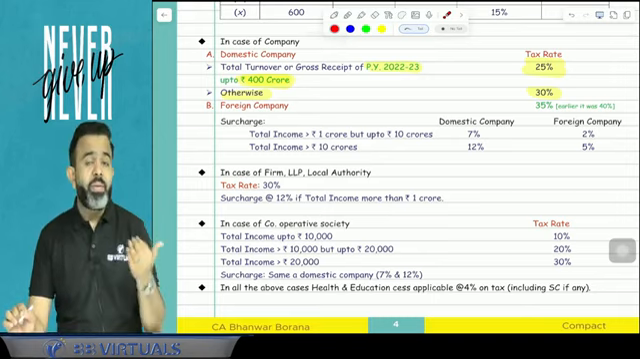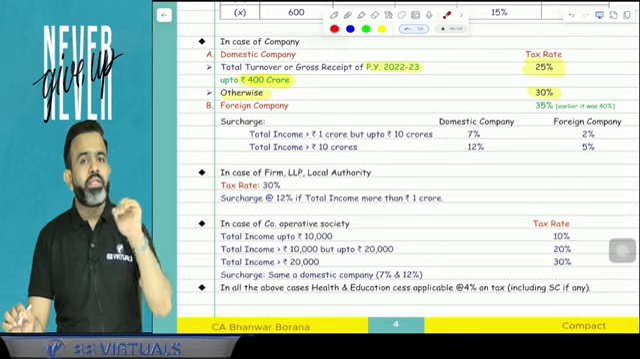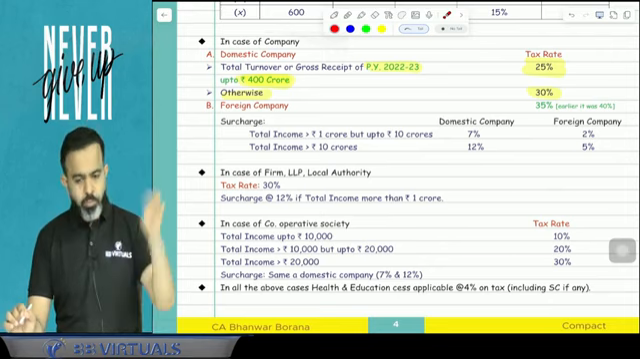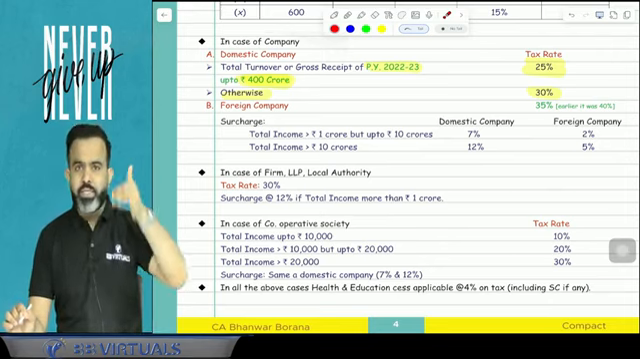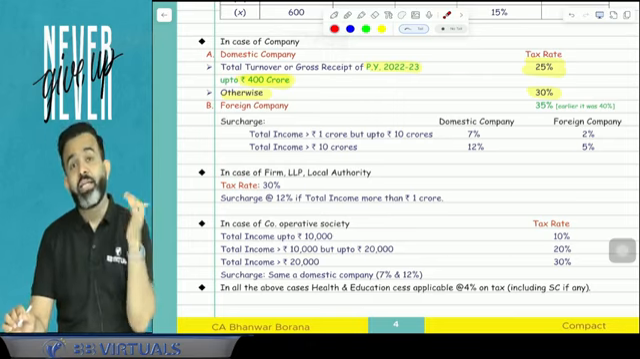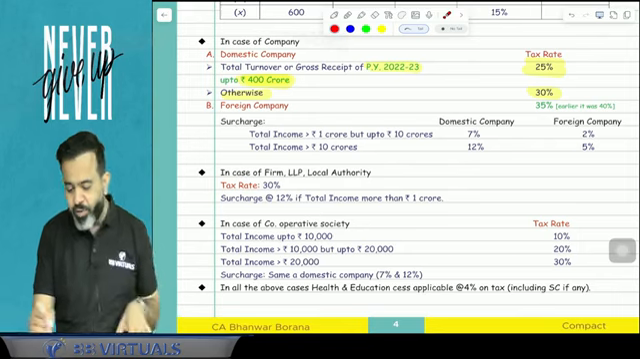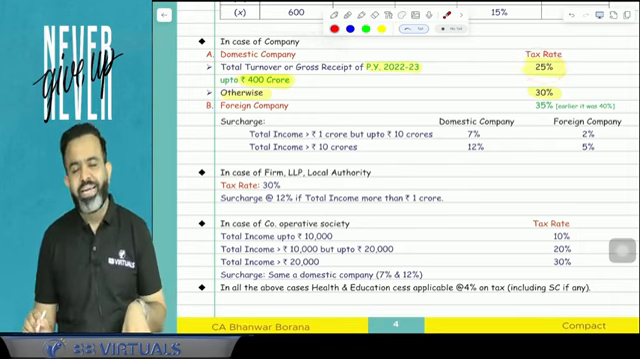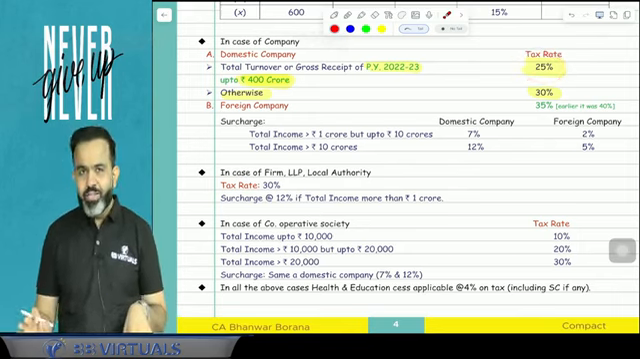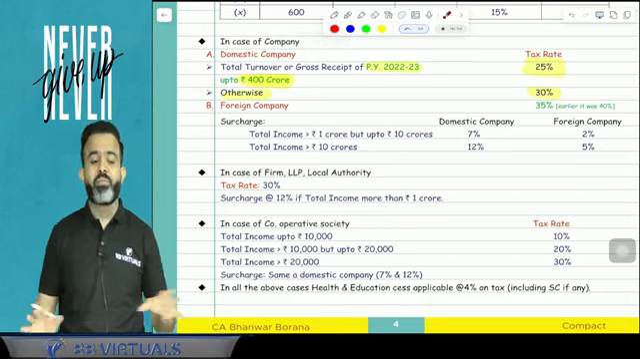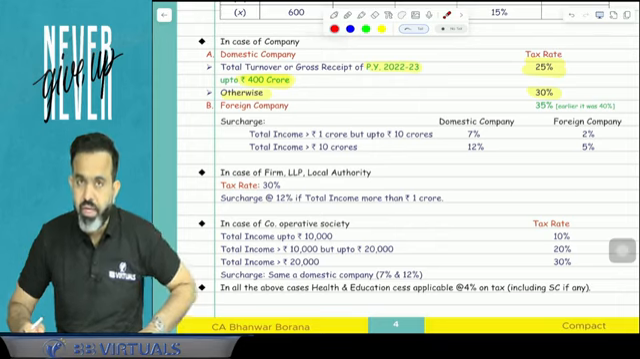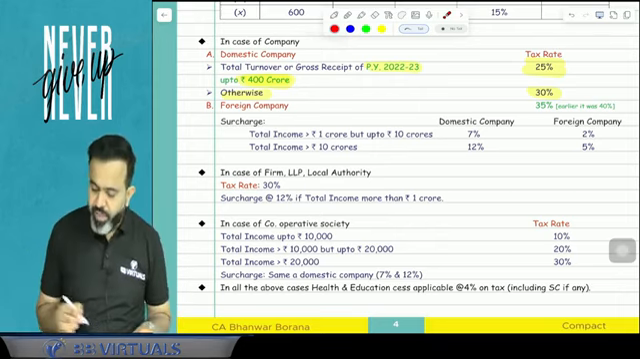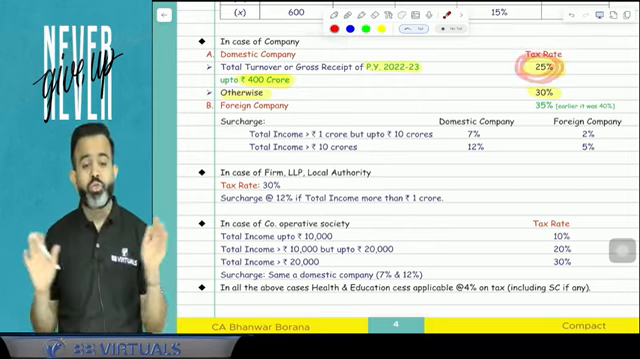Now guys, there may be a doubt: sir, suppose the company is newly incorporated, incorporated in the current year or in the last year only, then what will happen? Is the benefit of 25% applicable or not? The right answer is yes, it is applicable. If the company is newly incorporated, then that company can claim the benefit of this 25%. There is no issue at all.